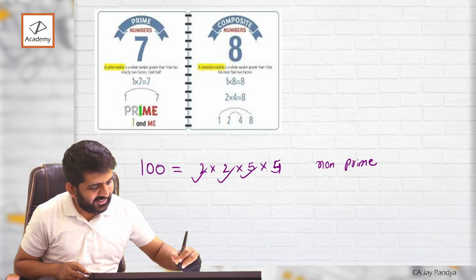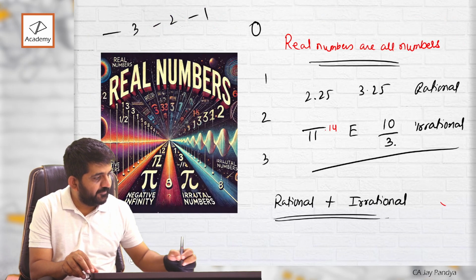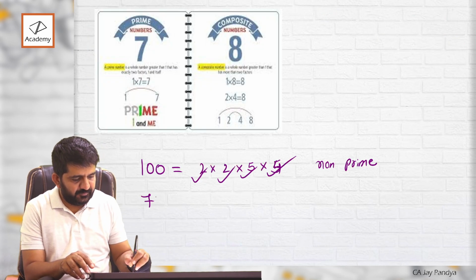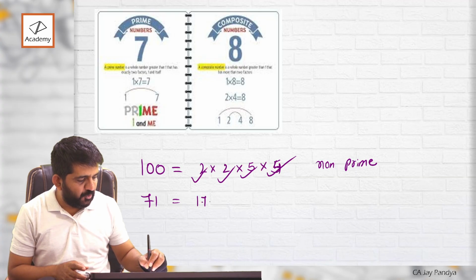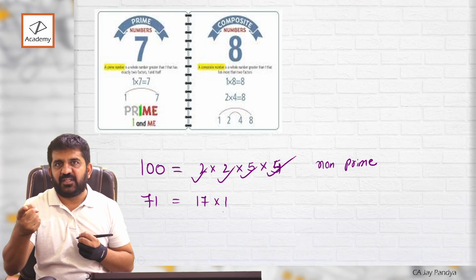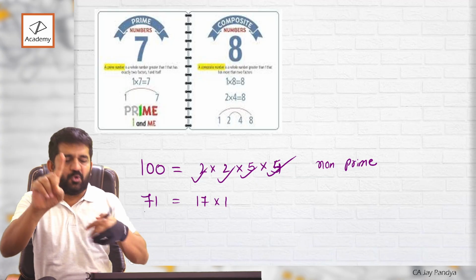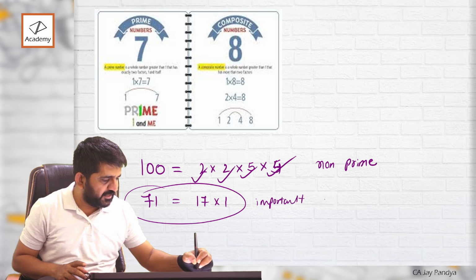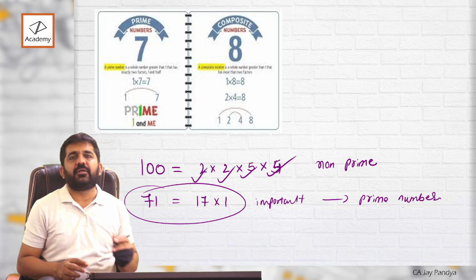See how many numbers it includes. Right? 71 is a prime. 71 is a prime number. See, it is a big number. But when I write a product of something, there will be only two numbers. Which are they? Only one and itself. That is 17. So, if I am myself and one more, I am treated as important in mathematics, and so the name given to it is a prime number.